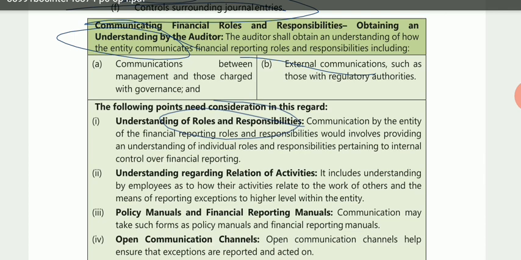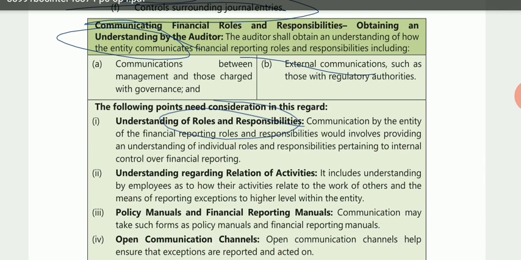So they are just talking about how the auditor should have a proper understanding of whether the management has fulfilled its roles and responsibilities. Then the next point is understanding regarding the relation of activities. It involves understanding by employees as to how their activities relate to the work of others and the means of reporting exceptions to a higher level within the entity.